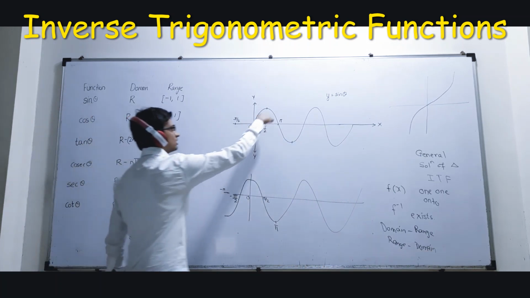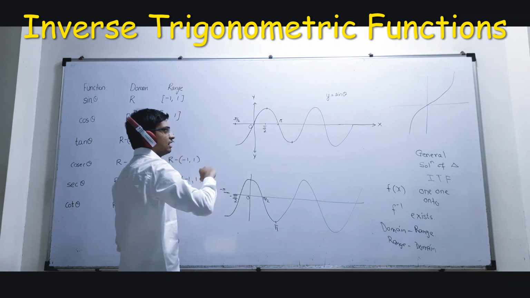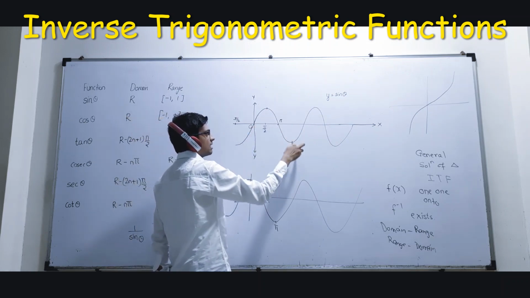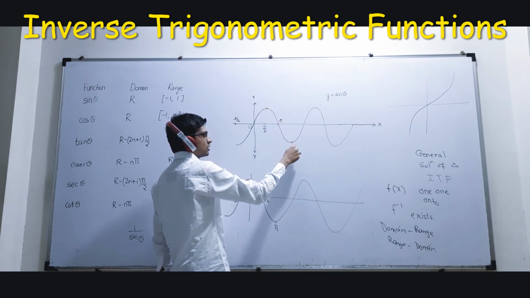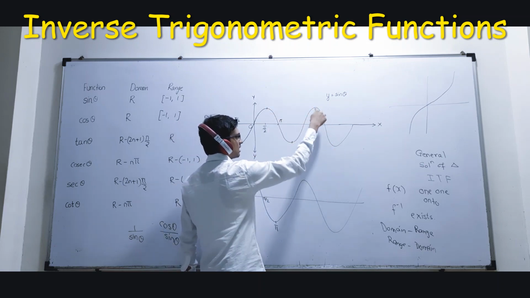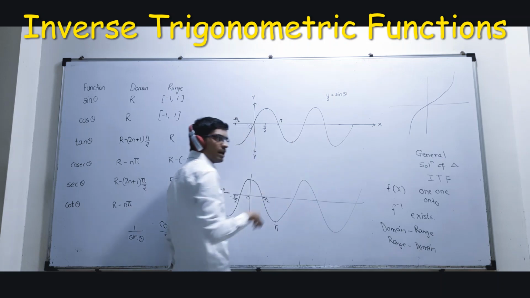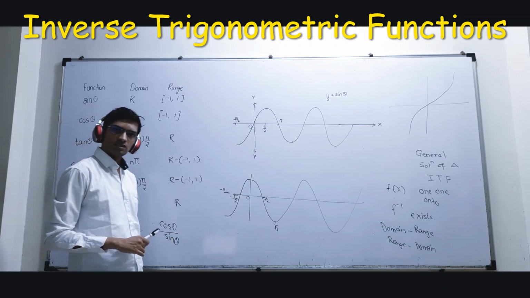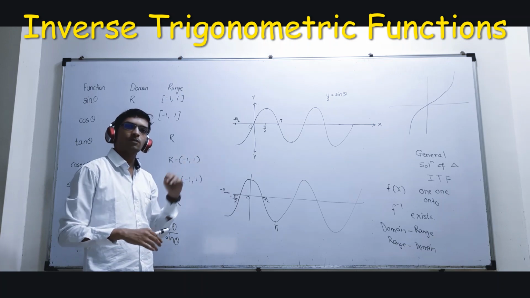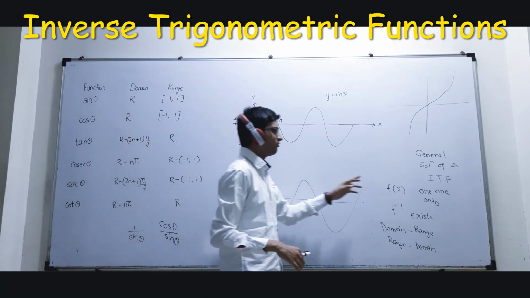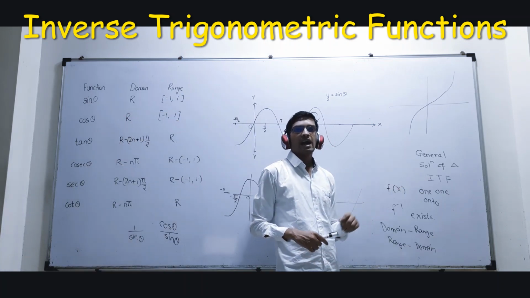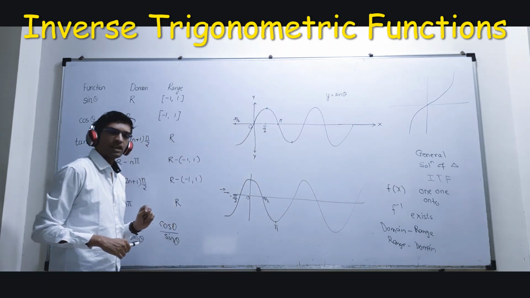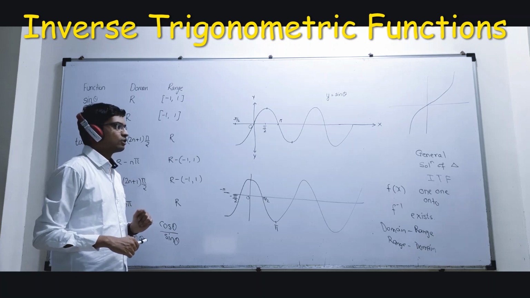So if I talk about sin x in the entire range, I'll see that these values 1 to minus 1 are repeating everywhere. See, 1 to minus 1, again 1 to minus 1, same values, again 1 to minus 1, same values. So sin x is not 1-1 function. Since sine, cos are periodic, for multiple values of theta, I'll get the same answer. So it is not 1-1, ठीक है? And it is not onto also. तो क्या करेंगे?